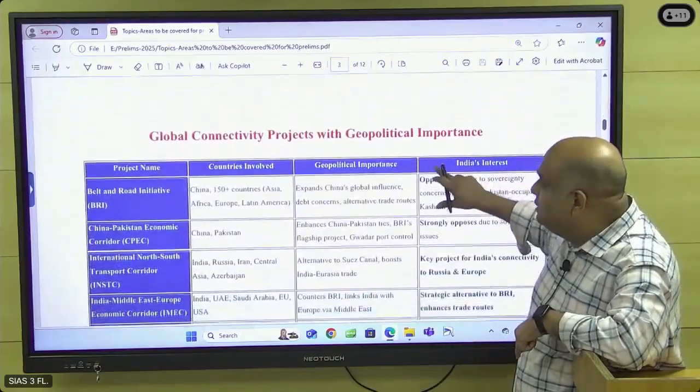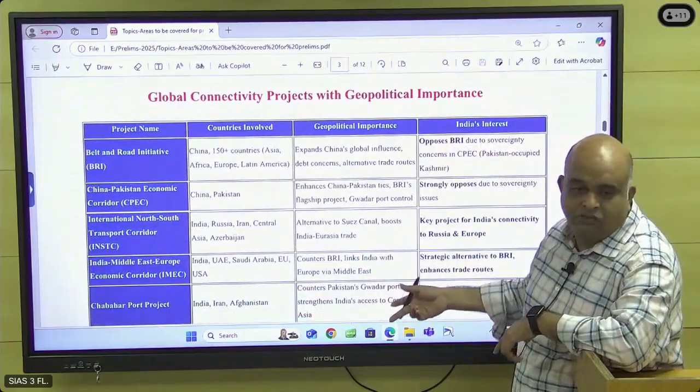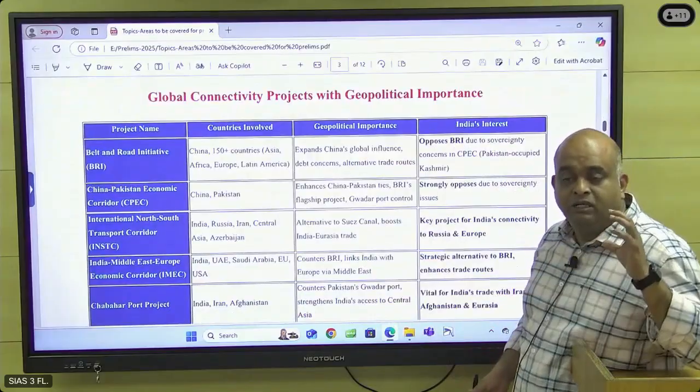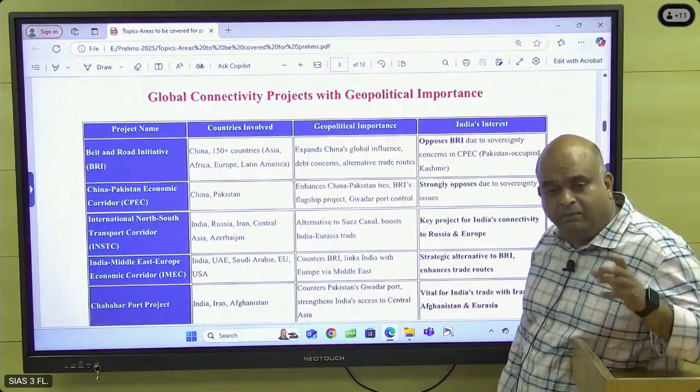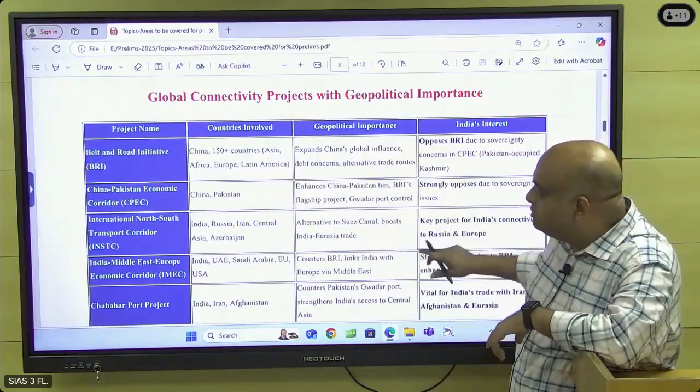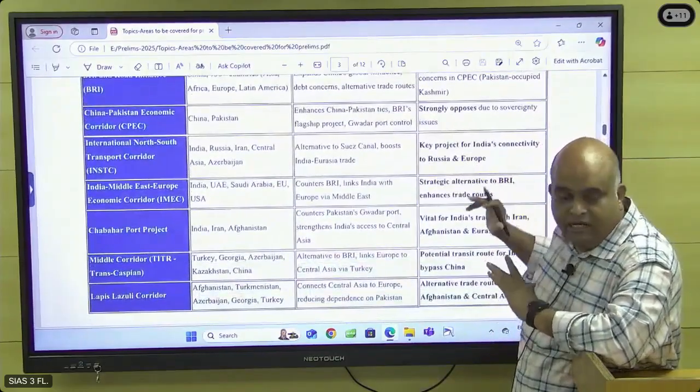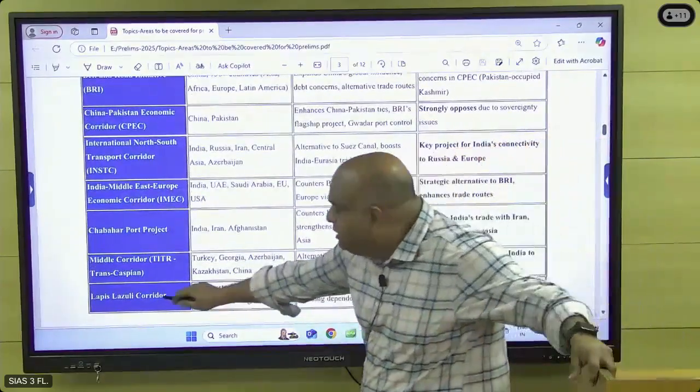And then global connectivity projects. What are the important connectivity projects important to the world and particularly for India? I have given those connectivity projects, Indian-centric, Indian interest based. So this is all completely new.